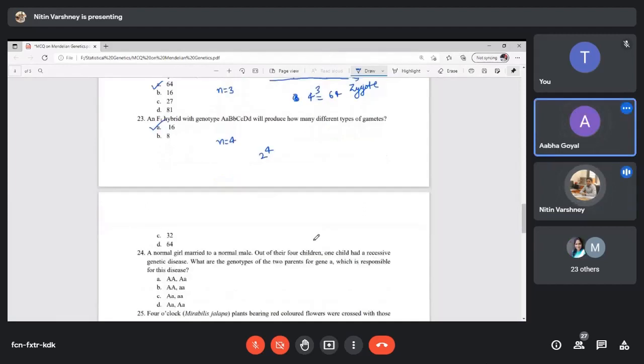Now next question: a normal girl married a normal male. Out of their 4 children, one child had a recessive genetic disease. What is the genotype of that child?